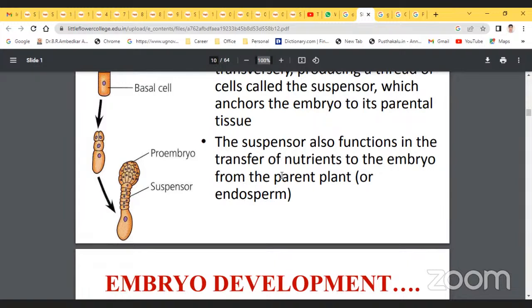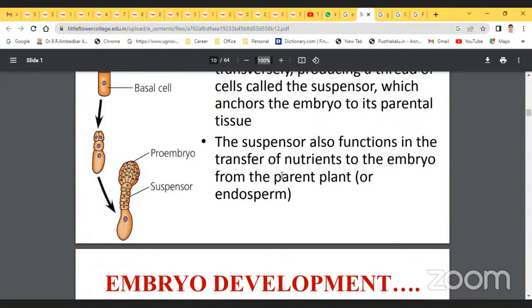The basal cell does not divide further, and the suspensor is derived from the apical cell. Examples are Caryophyllaceae, Crassulaceae, Haloragaceae. Then the Chenopodiad type. The apical and basal cells both contribute to the development of the embryo. Examples are Chenopodiaceae and Boraginaceae.